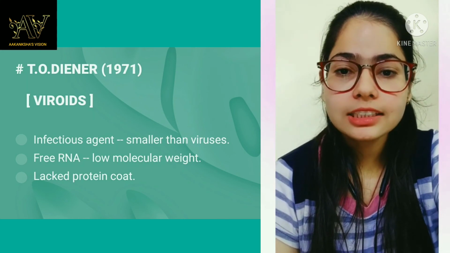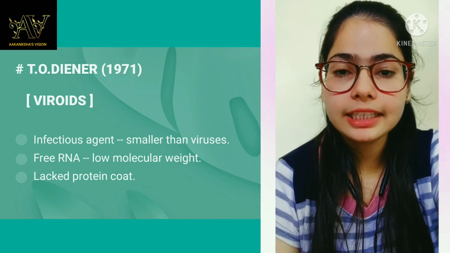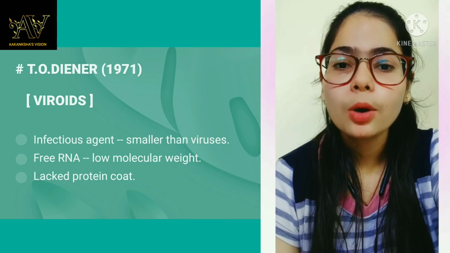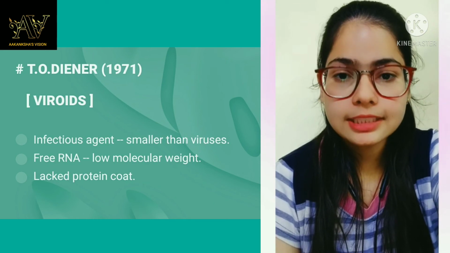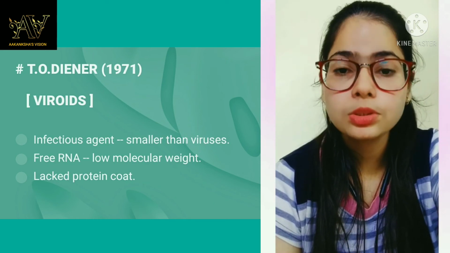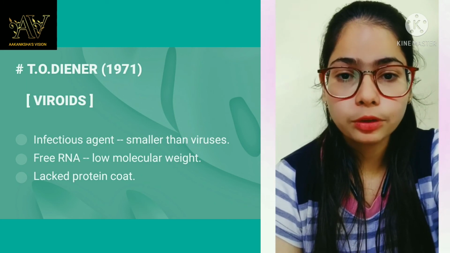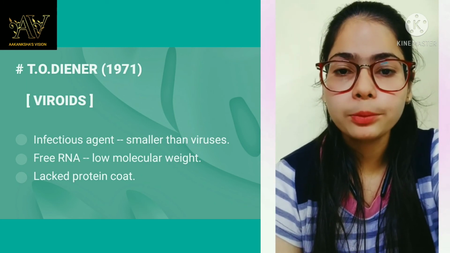Our last scientist is T.O. Diener, who in 1971 discovered viroids, which were smaller than viruses, and they consist of free RNA whose molecular weight is lesser than that of the viruses, and they also lack the protein coat.